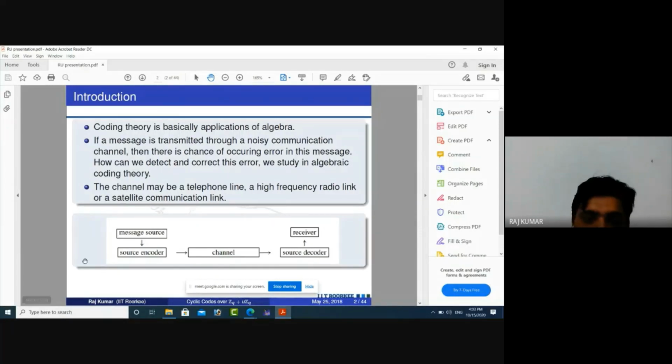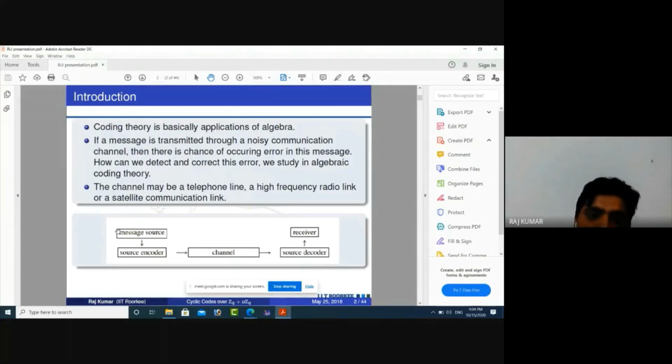In this diagram I am showing you a communication system. These are the main parts of a communication system. First is the message source, which includes our set of messages. After this comes the source encoder, which changes our message into code words. For example, I want to send the message banana. We cannot send banana as it is; we have to convert it into code words. Initially, we used binary codes, that means binary digits 0 and 1.